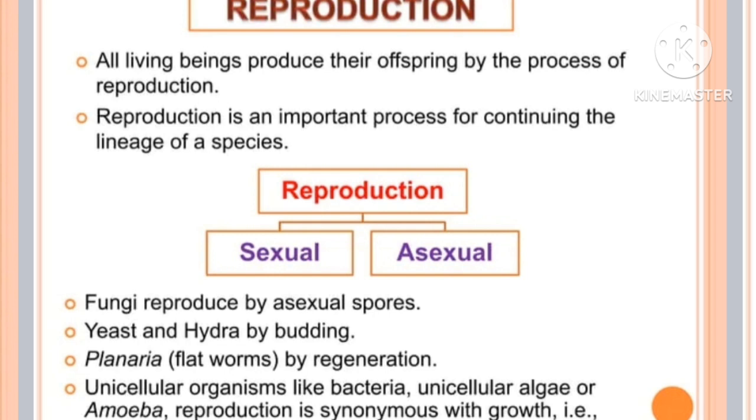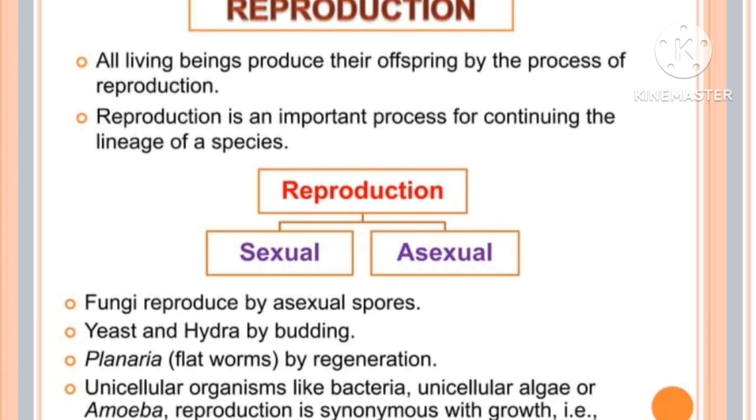Fungi reproduce by asexual spores. That means asexual reproduction takes place by means of either oospores or zoospores. And in unicellular organisms like bacteria, unicellular algae or amoeba, reproduction is synonymous with growth. That means an increase in the number of cells will be taking place.